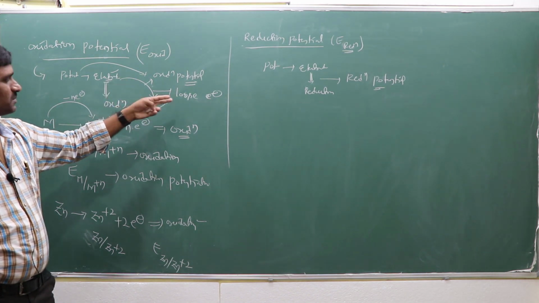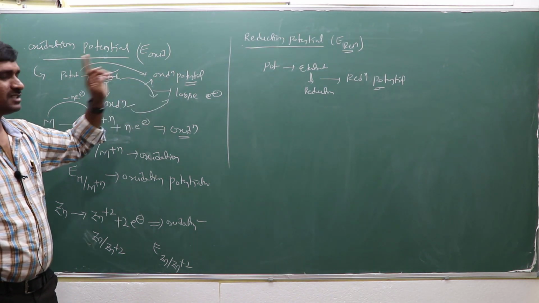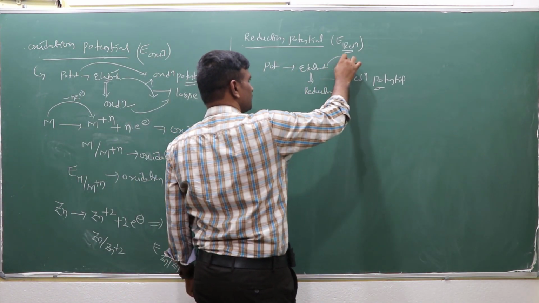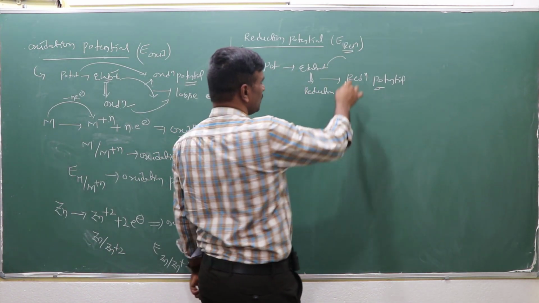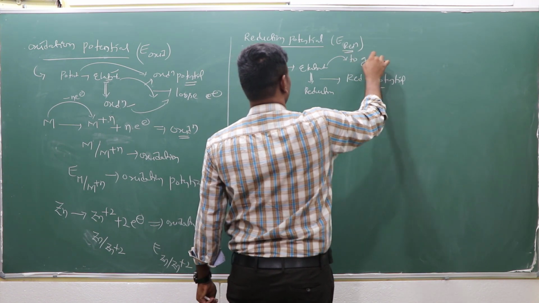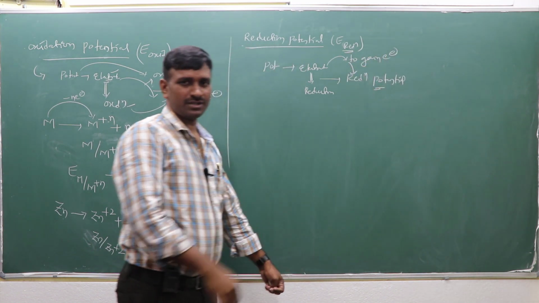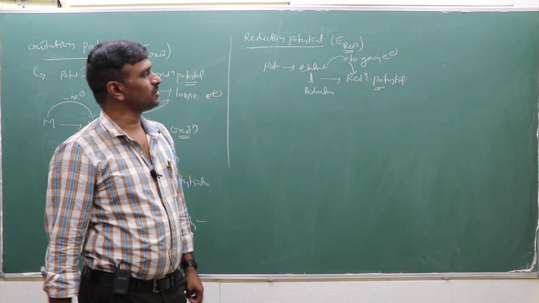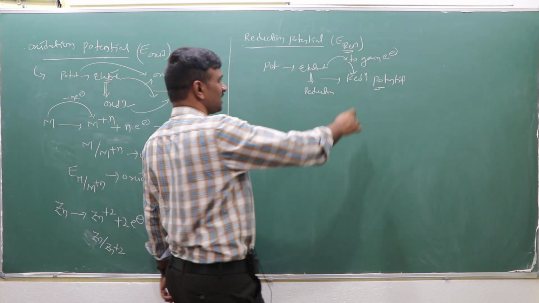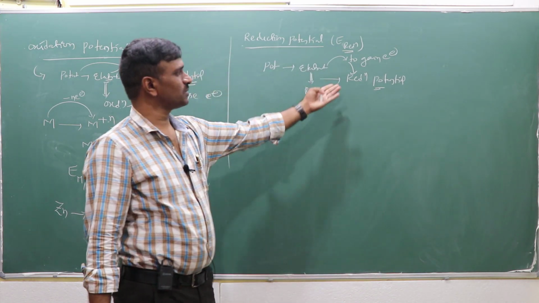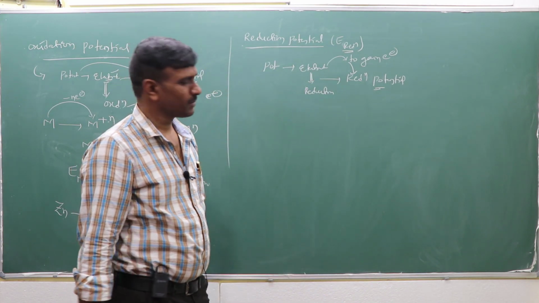The tendency of the electrode to lose the electrons is called the oxidation process, and that is the oxidation potential. Here in this case, the tendency of the electrode to gain the electrons is called the reduction potential. To gain the electrons means the reduction process. Again, the potential developed in the reduction process is the reduction potential.